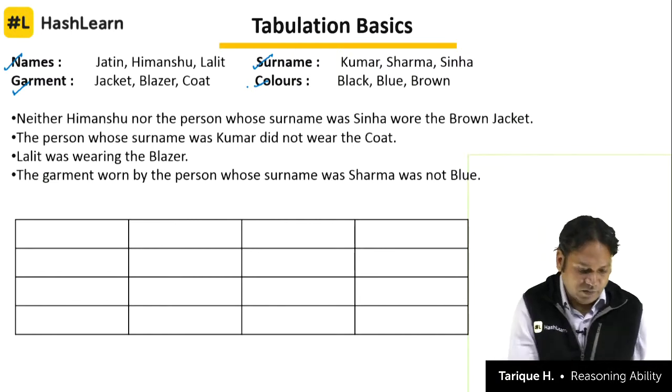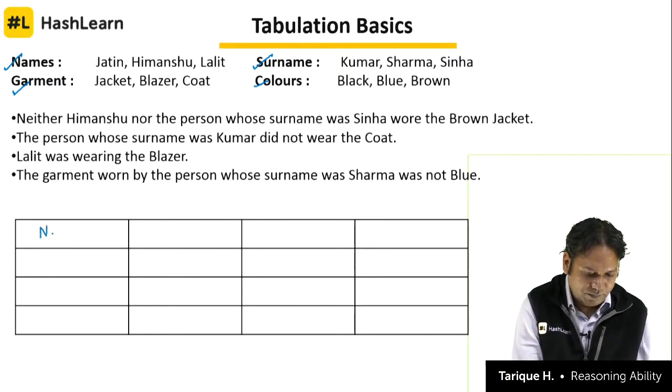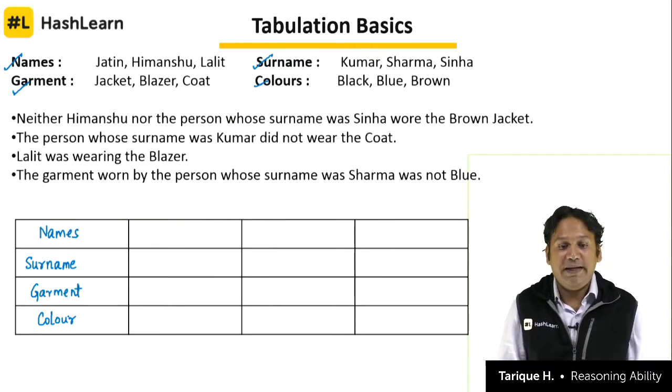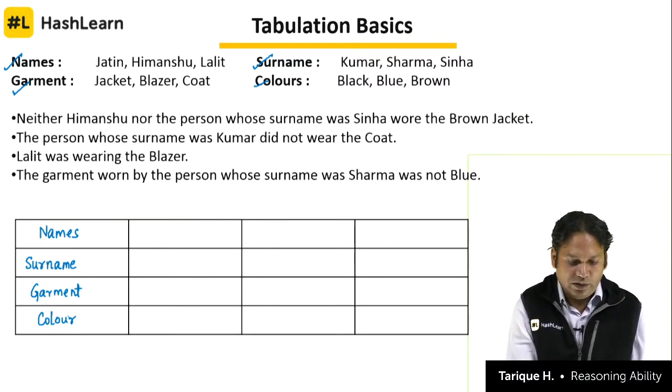Three things are there. So first we will have names, next row will be for surname, next row is for garment, and next one is for color. So what do we do? First we fill the names here. What are the names?